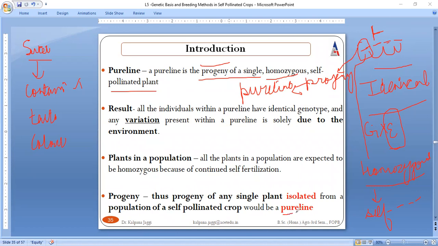And what is pure line? Pure line means it is totally resembling its parents in all the features. Basically, in terms of genetic features, we call this progeny a pure line.